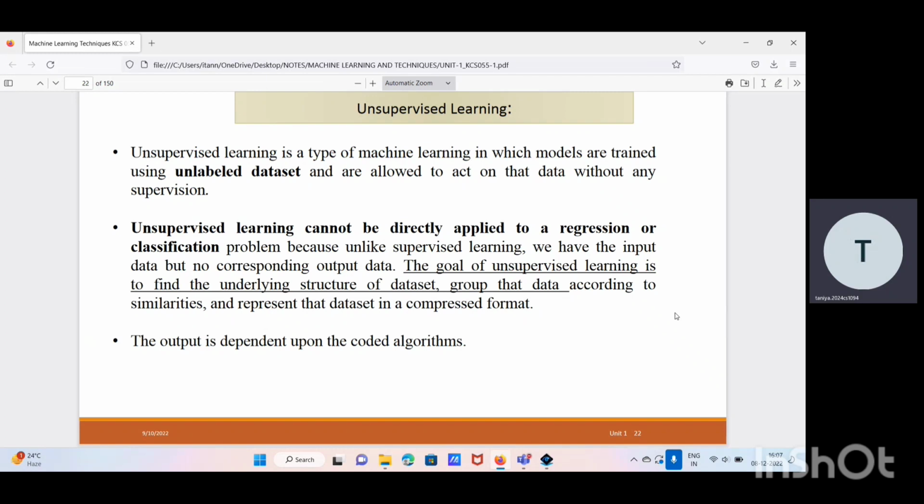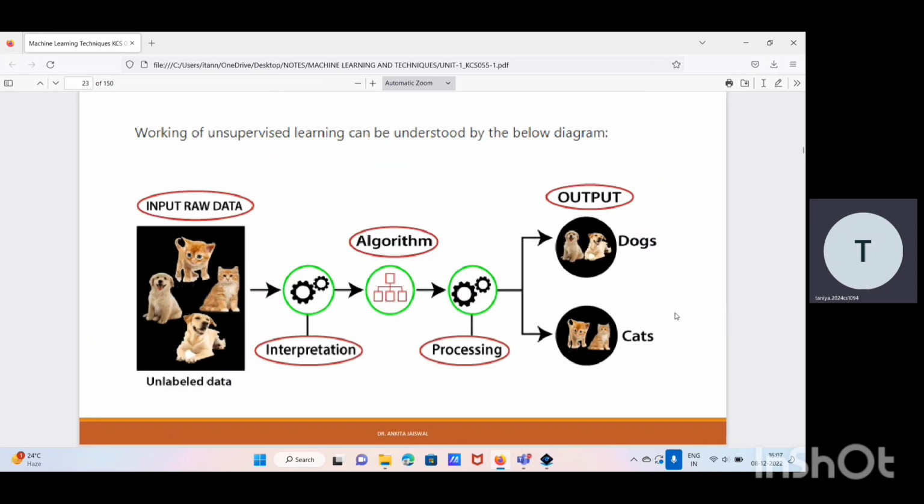The goal of unsupervised learning is to find the underlying structure of the dataset, group that data according to similarity, and represent that data in a compressed format. The output depends upon the coded algorithm. So here's the working of unsupervised learning. We provide input raw data, which is unlabeled data. There are some interpretations and processing for the algorithm creation. Thereafter, our model will be able to classify whether it's a dog picture or a cat picture.